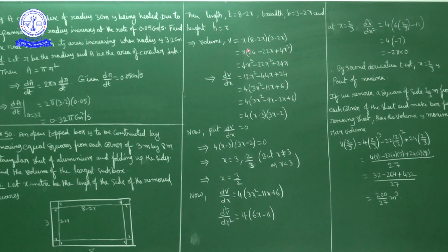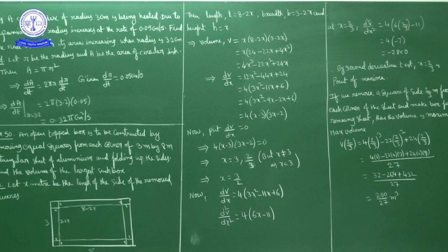So what we have, x into 24 minus 16x minus 6x minus 22x plus 2x into 2x is 4x square. If you multiply x inside, what we get, volume is equal to 4x cube minus 22x square plus 24x. Okay, so volume V is equal to 4x cube minus 22x square plus 24x.